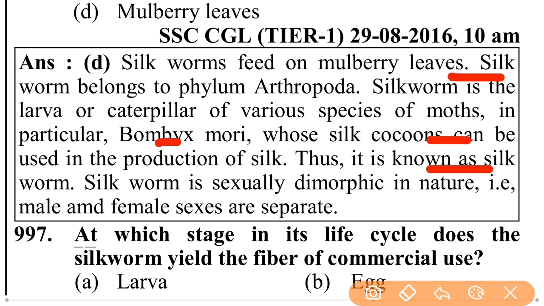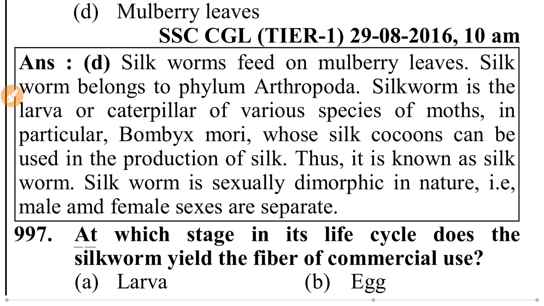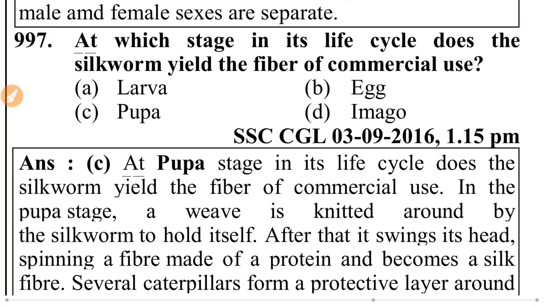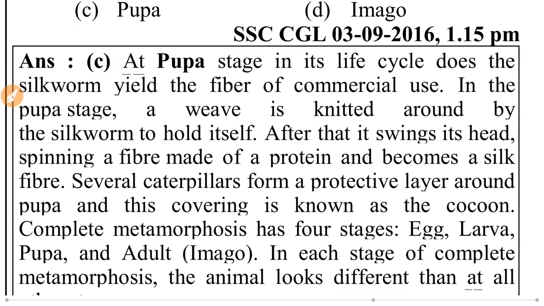Silkworm is sexually dimorphic in nature. Male and female are separate. At which stage in its life cycle does the silkworm yield the fiber of commercial use? That is pupa. At the pupa stage in its life cycle, the silkworm yields the fiber of commercial use.